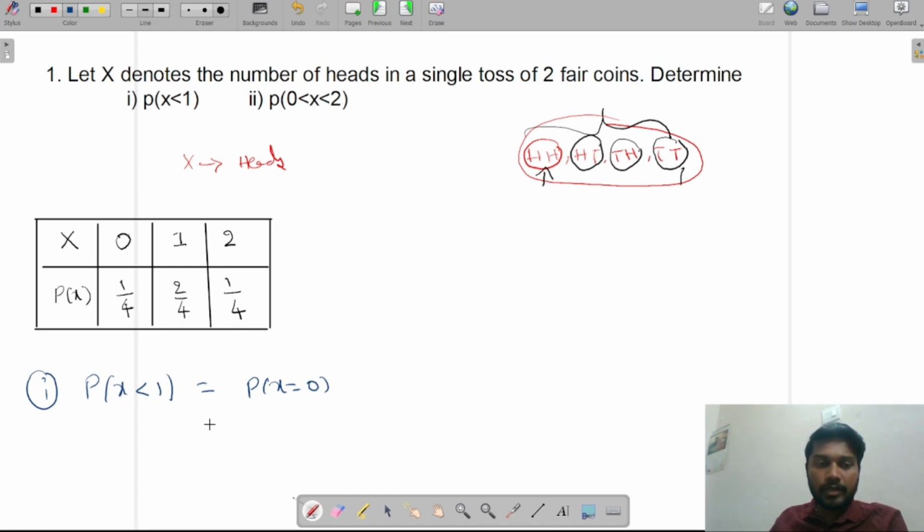Next, at x equal to 0, what is the probability in this table? It is 1 by 4. So 1 by 4 is the solution of the first question. Now let's see the second answer.